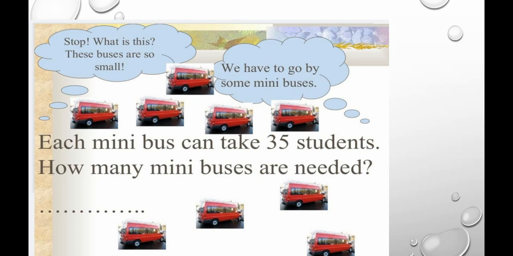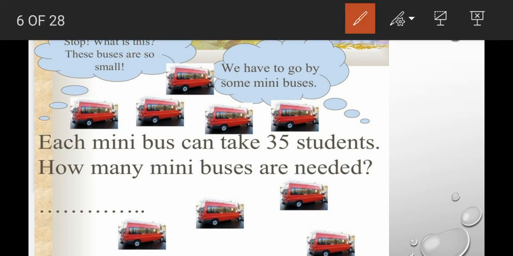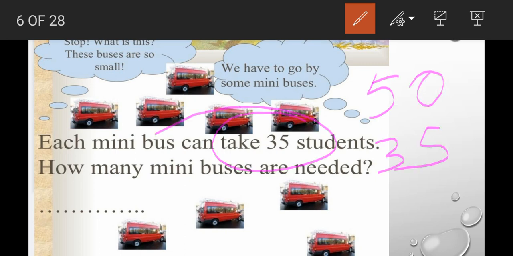Okay. So the day has come. All are ready for the trip. So again a confusion came. What is it? Instead of big buses, mini buses are coming. You know what mini buses are? Mini buses means they have fewer seats compared to a big bus. In a big bus, how many seats were there? 50 seats were there, right? So in a mini bus, only 35 seats are there. You can see here, 35 seats are there.